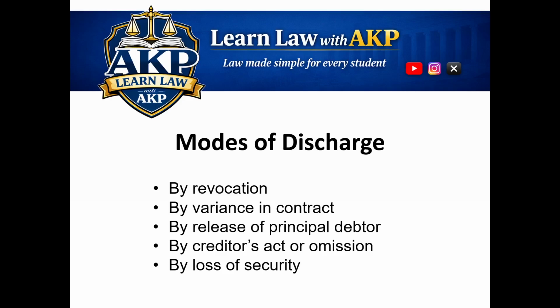Now, let's understand the different modes or methods by which a surety may be discharged. A surety can be discharged by revocation of guarantee, by variance in terms of contract, by release of principal debtor, by acts or omissions of creditor, by loss of security. These are the important ways recognized under law. Now, let us understand each one clearly.